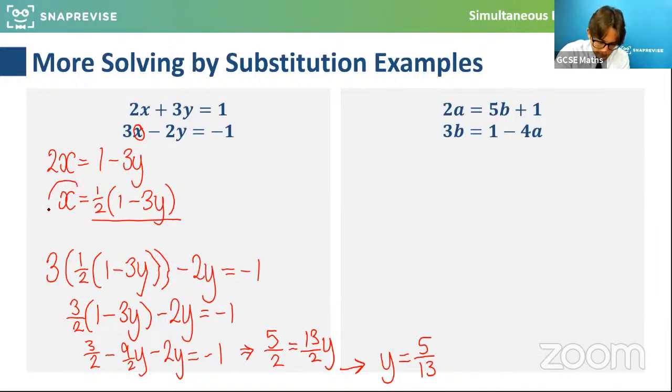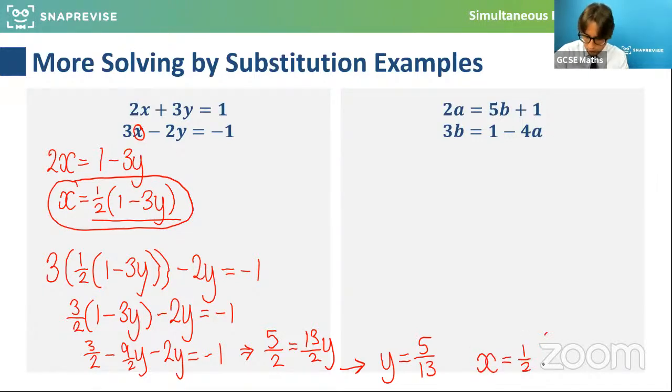And if I put it back into here, this might be the easiest one to substitute it into. So x would be equal to a half of 1 minus 3 times 5 over 13. So that would be 15 over 13. 1 minus 15 over 13 would be minus 2 over 13. And a half of that would be minus 1/13. That's the value of x.